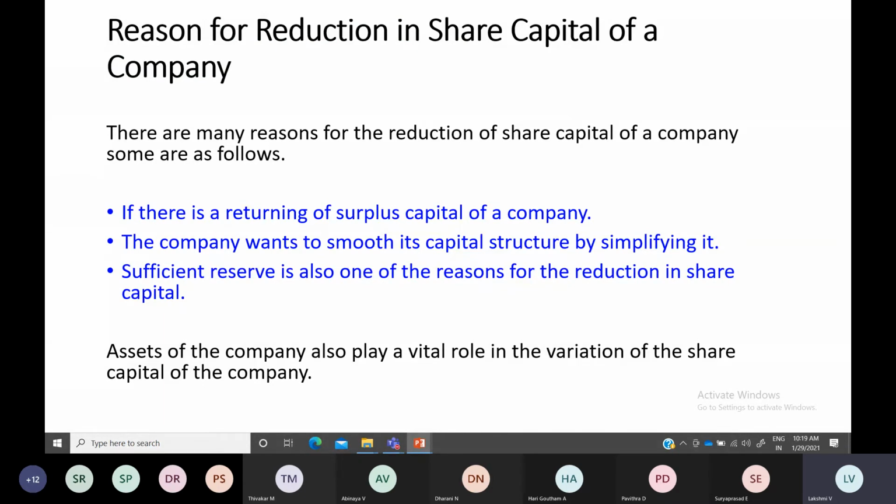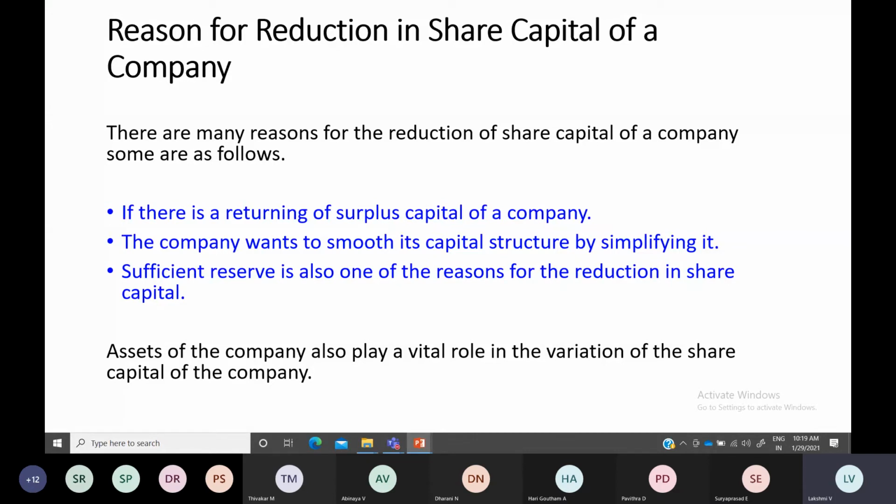So at certain times you might enjoy a lot of profits, a surplus amount in your hand, but you don't want to expand furthermore, you just want to continue the same operations. In that situation, the company doesn't want to raise the share capital; instead, they may go for reducing the share capital.